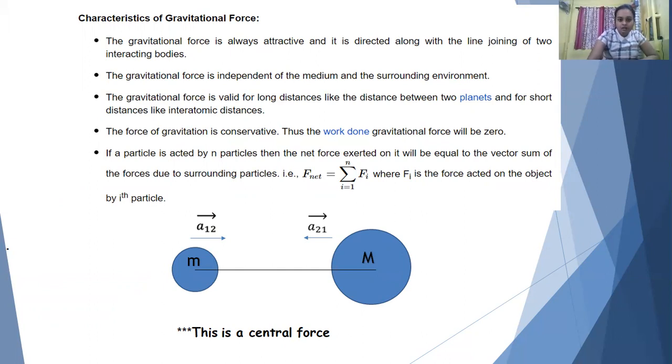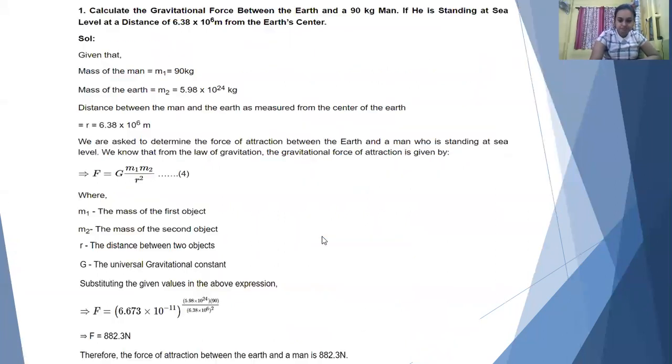Here I have shown two masses, small m and capital M, where small m is much smaller than capital M. A12 is the acceleration of mass m due to the force of capital M, and A21 is the acceleration of capital M due to the gravitational pull of small m.